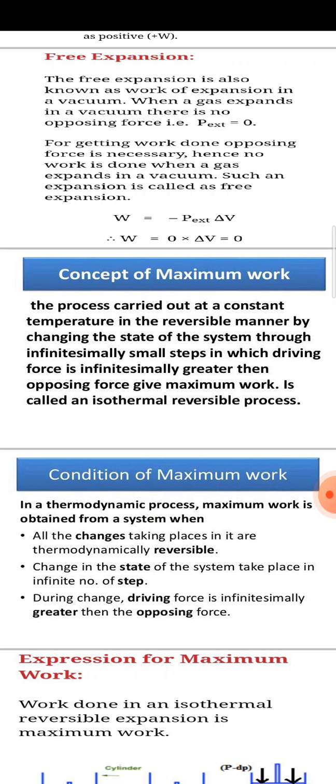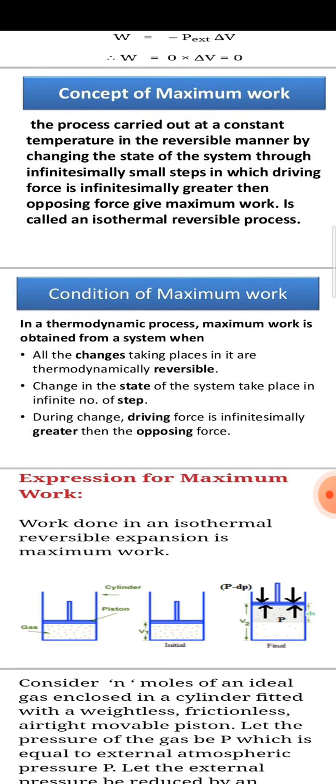This is called an isothermal reversible process. If the driving force is infinitesimally greater than the opposing force, the system will give maximum work. So there are some conditions of maximum work. In a thermodynamic process, maximum work is obtained from the system when all the changes taking place in it are thermodynamically reversible.